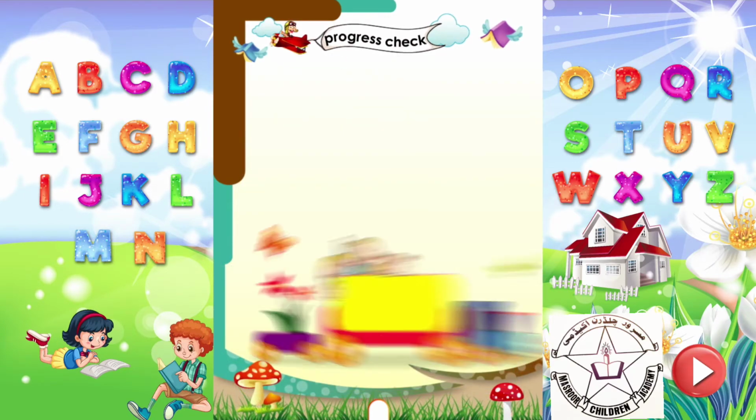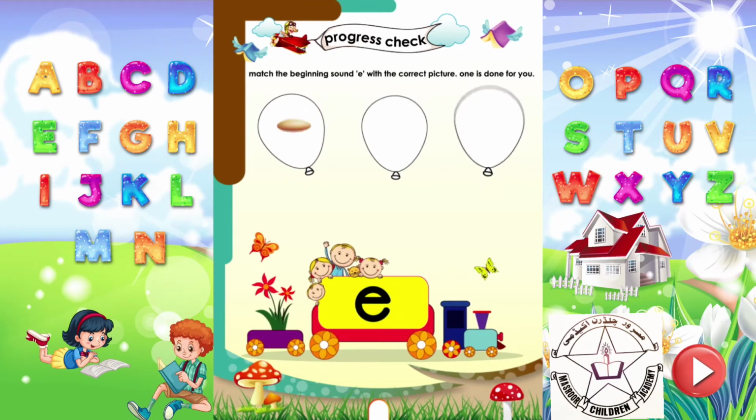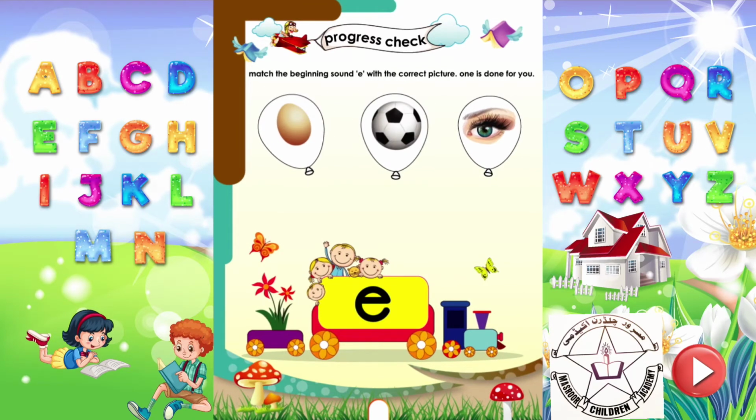Progress check. Match the beginning sound eh with the correct picture. One is done for you. Egg starts with the sound eh. I starts with the sound eh.